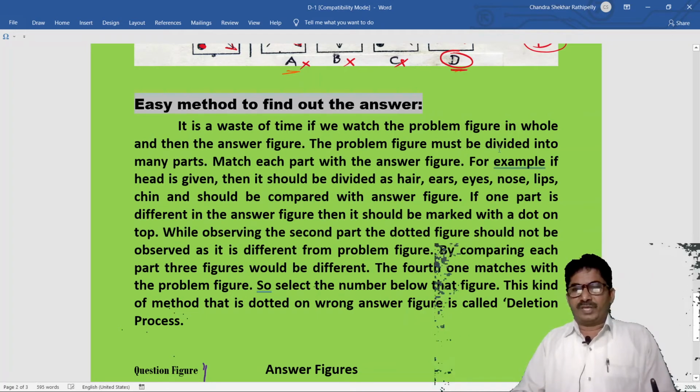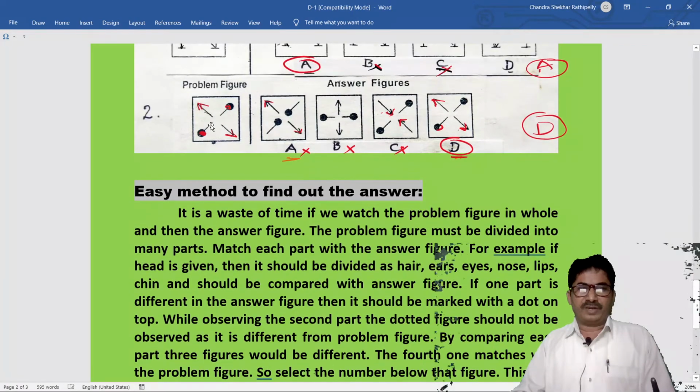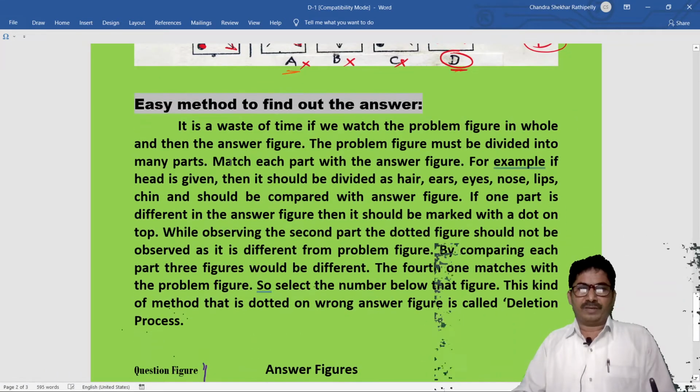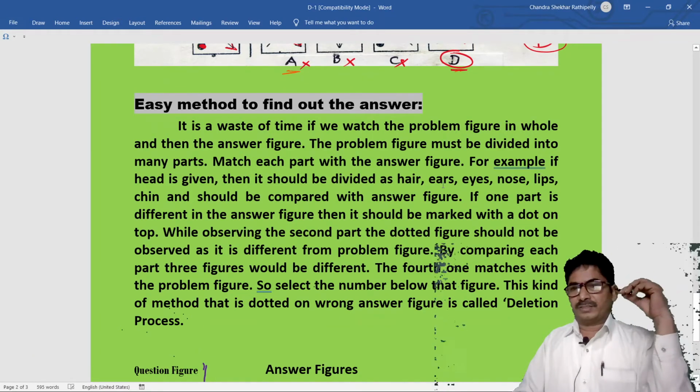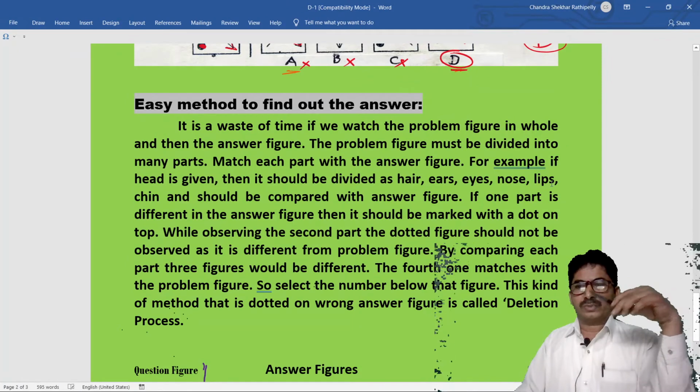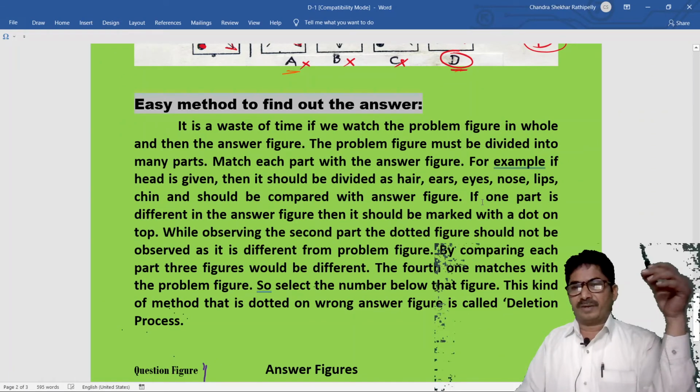The problem figure must be divided into many parts. We have to divide the problem figure, these arrows, these matchsticks, like this. Match each part with the answer figure. For example, if a head is given, then it should be divided as hair, ears, eyes, nose, lips, chin, and compared with the answer figure.